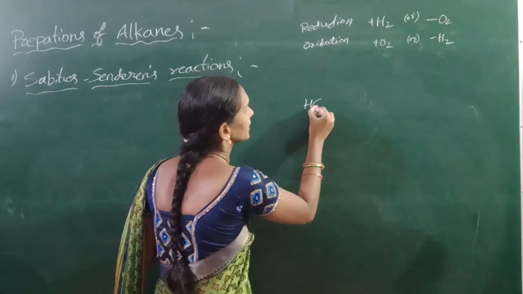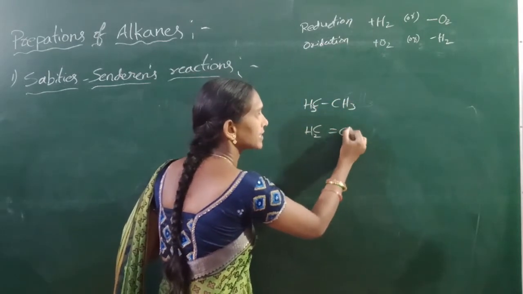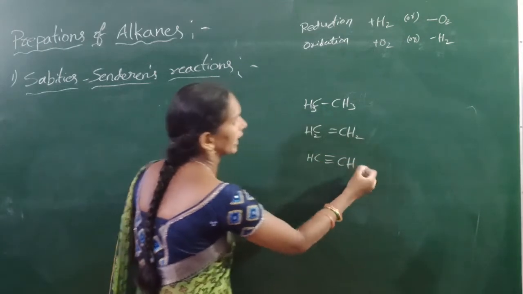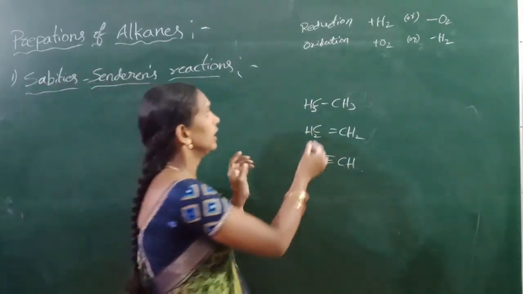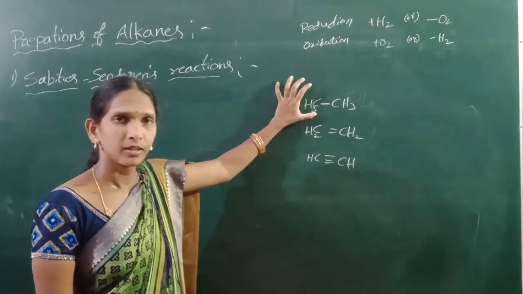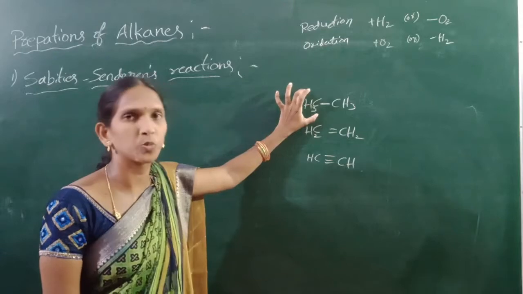We can already discuss, this is alkane, next this is alkene, next this is alkyne. Alkane, alkene, alkyne. In the case of alkanes, only substitution reactions are possible.